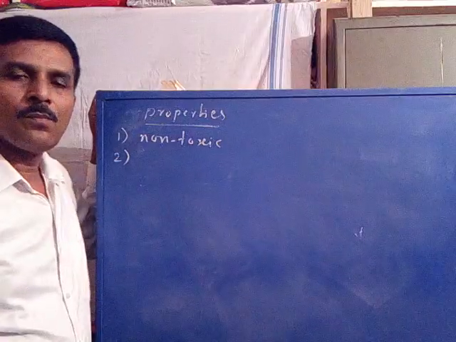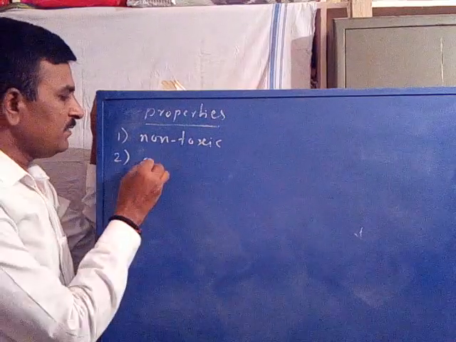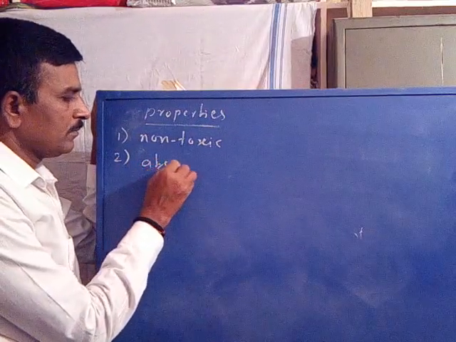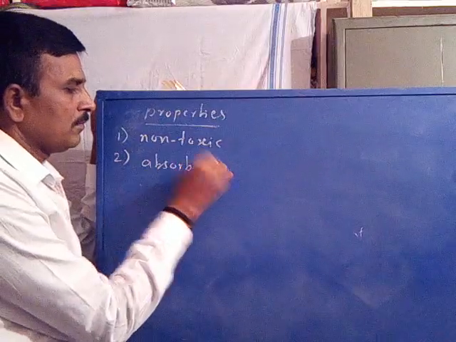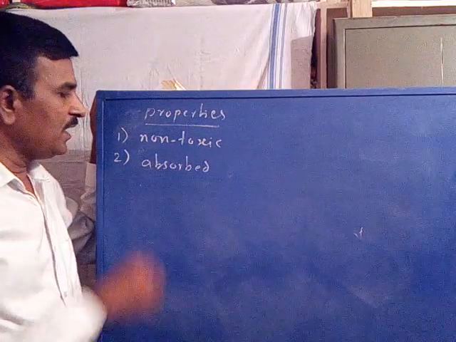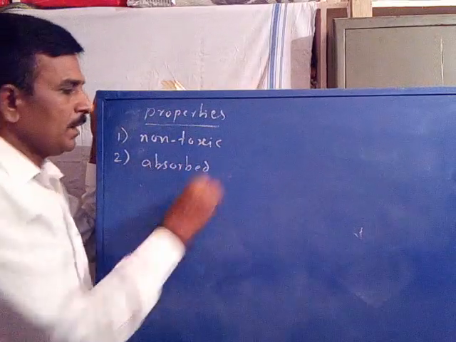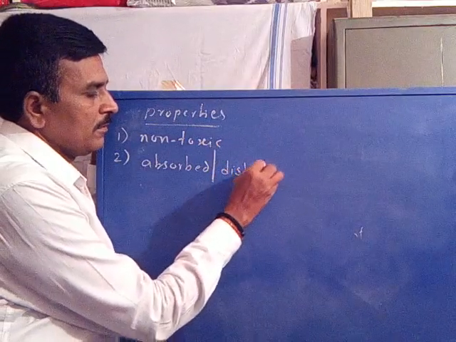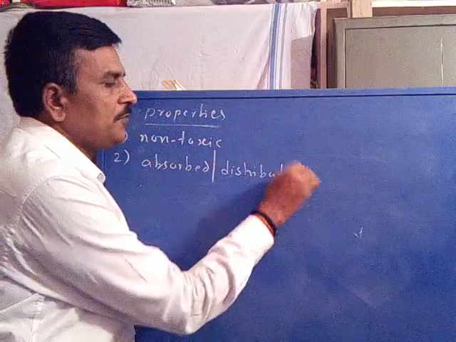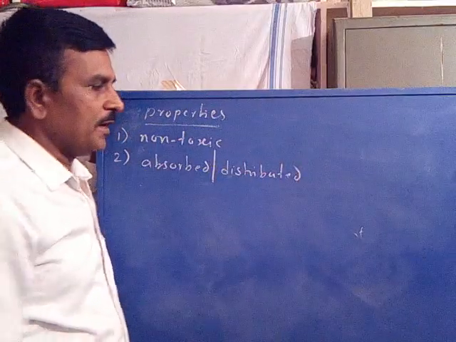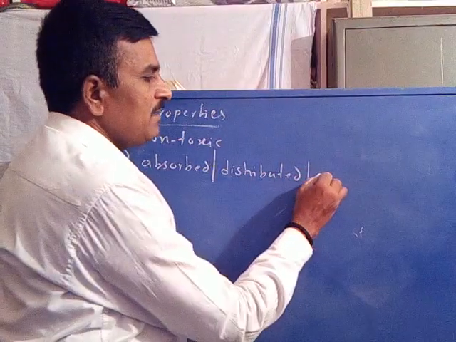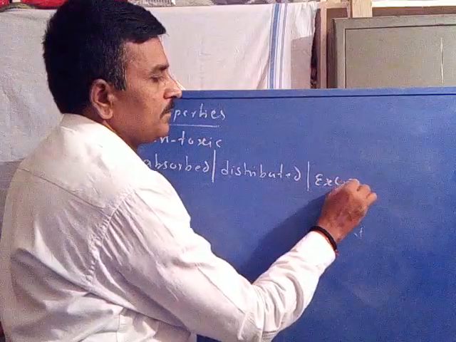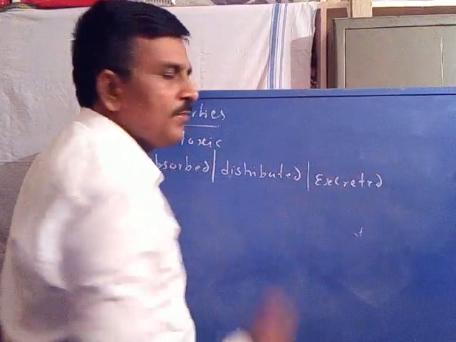Number two, it should be easily absorbed. It should be easily distributed.